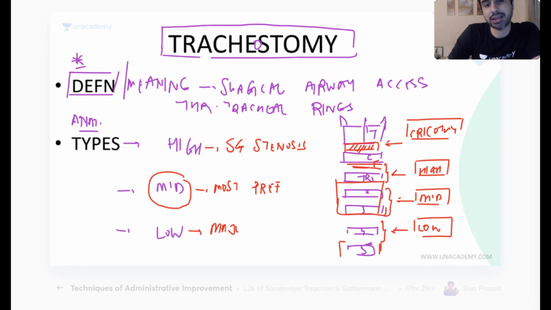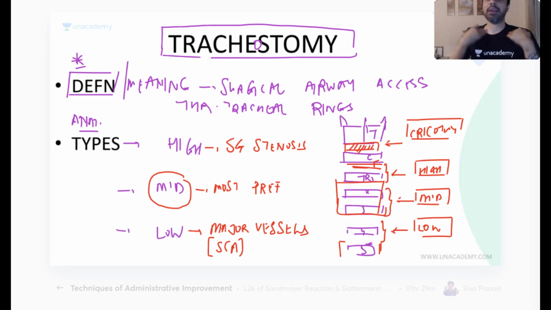Proximity to major vessels like... which major vessel came up? ICA, no. Please, ICA is at the level of C2. It's formed in the neck at the level of C2. This is over here. ICA doesn't come here. Yeah, thank you, Mackie. Subclavian artery.